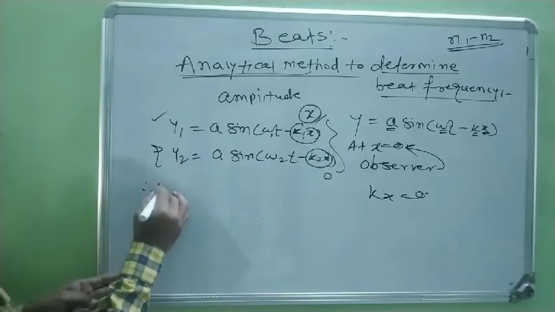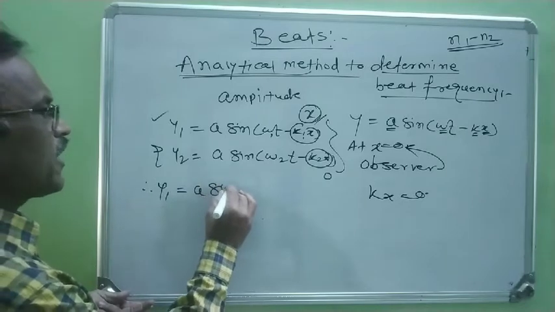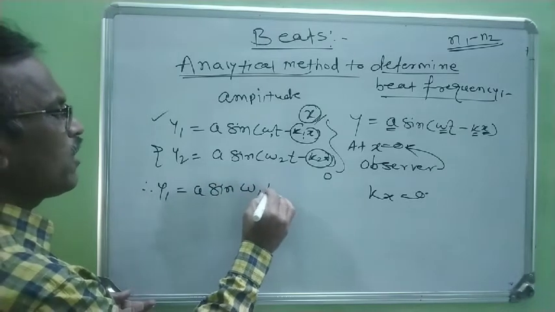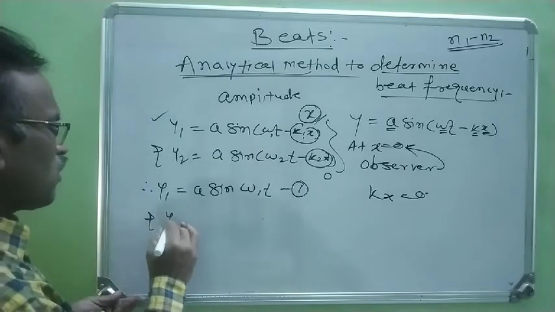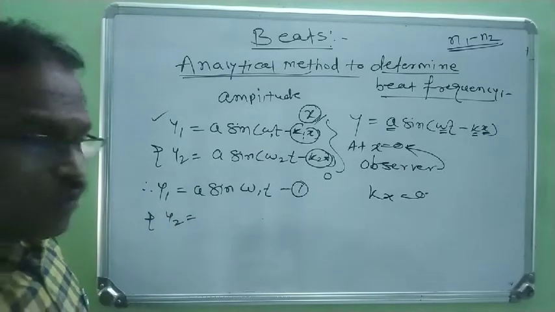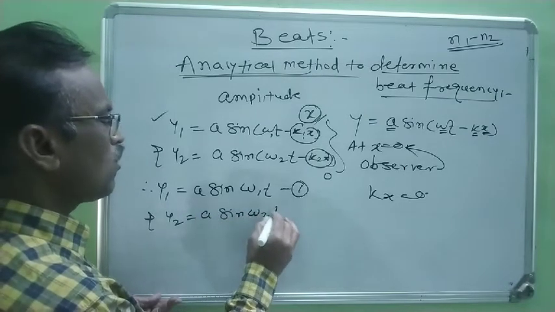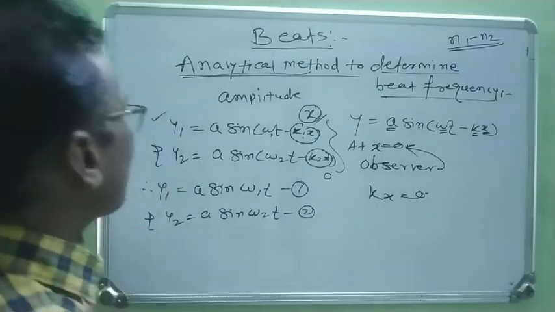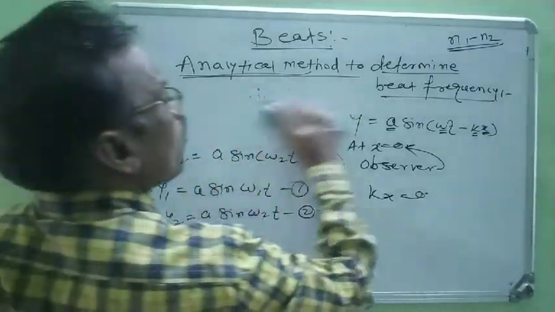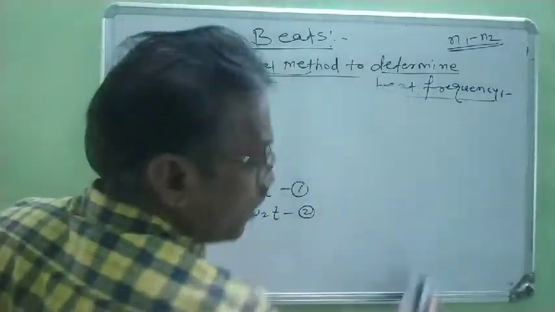Finally we find y1 is equal to a sine omega 1 t, equation 1. At the same time the displacement for the second wave is y2 equal to a sine omega 2 t, equation 2.